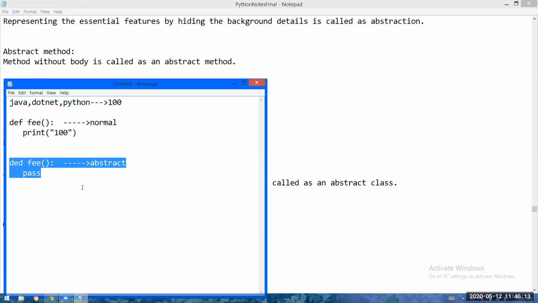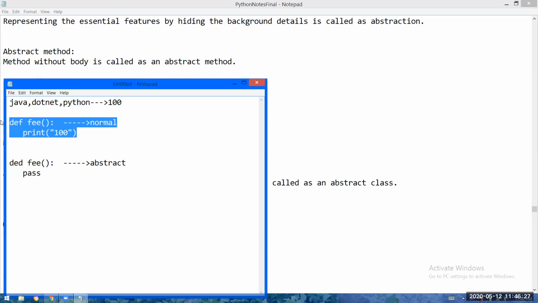Oh, okay. Everybody has to pay the same fee. If I write that fee directly in the parent, automatically it will go to all the 3 child classes. So the body is common. That's why you are taking it like that. So now you are telling the method fee should be normal in the parent. That is your answer.